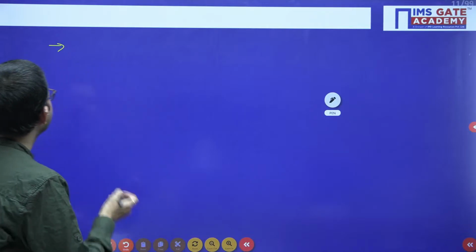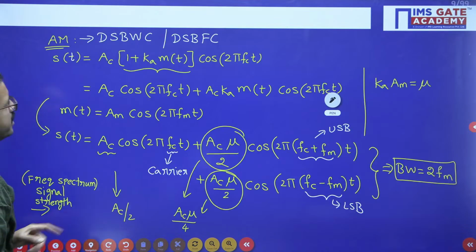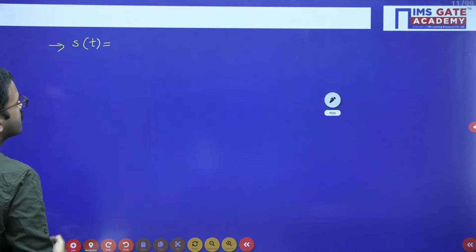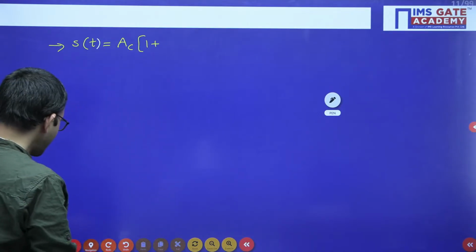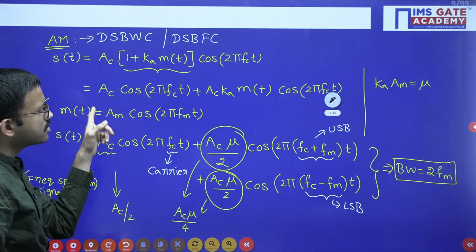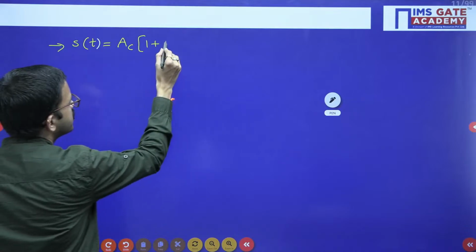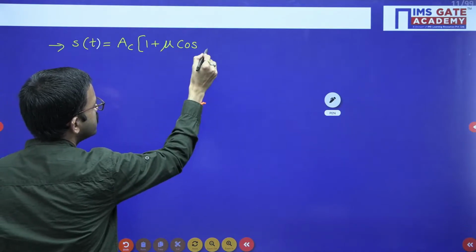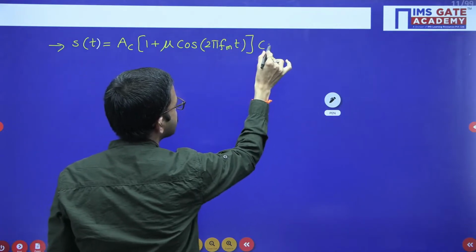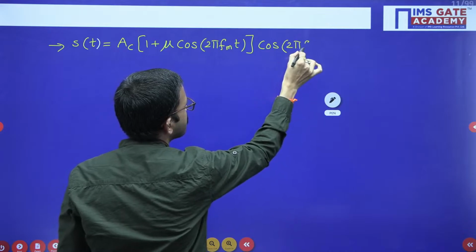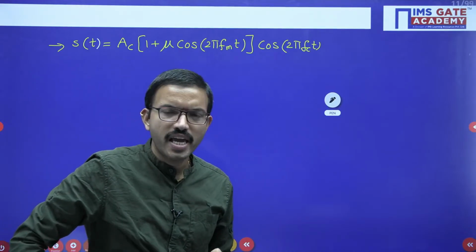Okay, right. So S of t equal to AC into 1 plus K into m of t, where K into m of t is am cos 2 pi fm into t, and K into am equals the modulation index mu, then cos 2 pi fm into t, into cos 2 pi fc t. So this is the signal you are having after performing amplitude modulation, right?